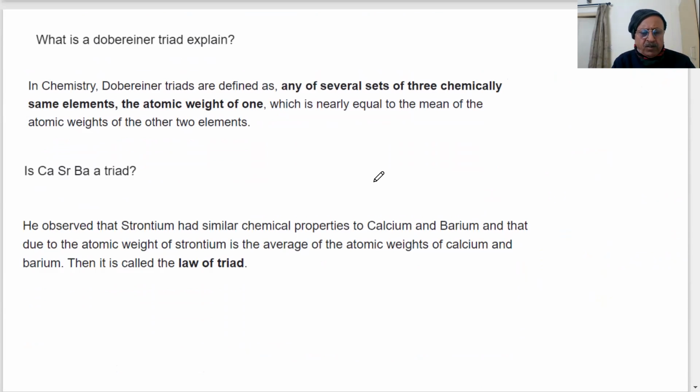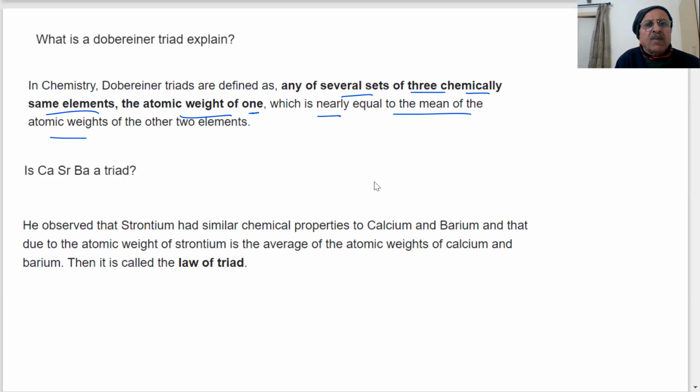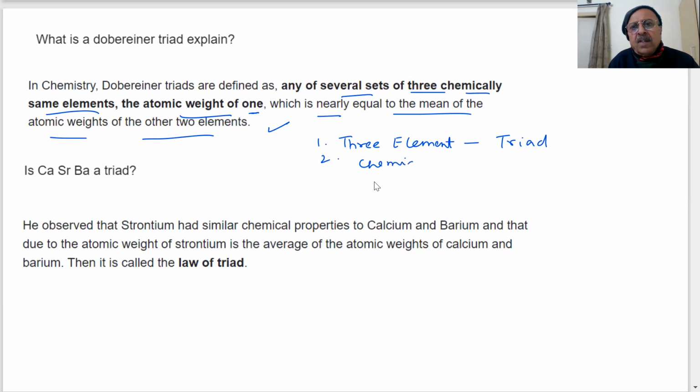The question which was asked to the students: what is Dobereiner triad, and explain. Dobereiner triads are defined as sets of 3 chemically similar elements, where the atomic weight of one is nearly equal to the mean atomic weight of the other 2 elements. Chemically, they are similar. Triad means 3 elements, that is why we say triad.